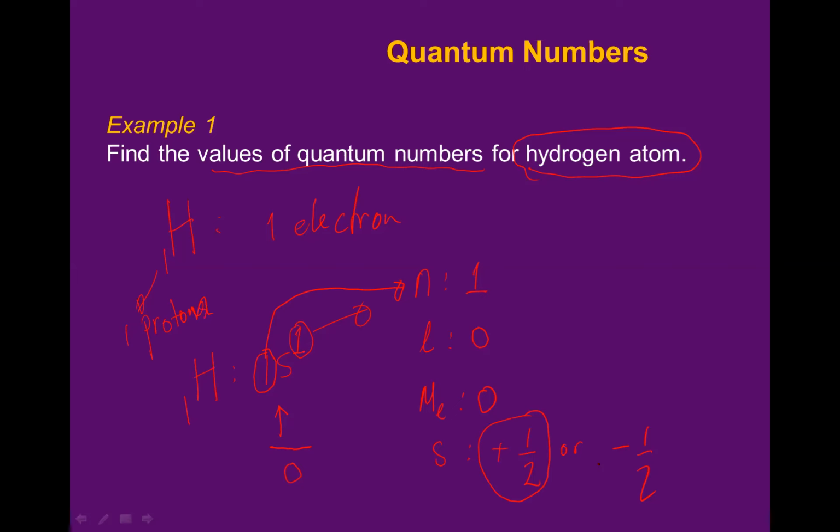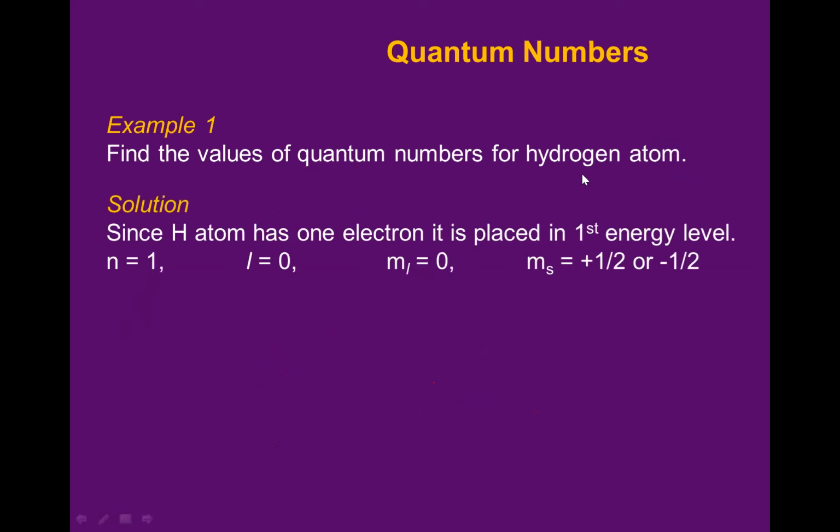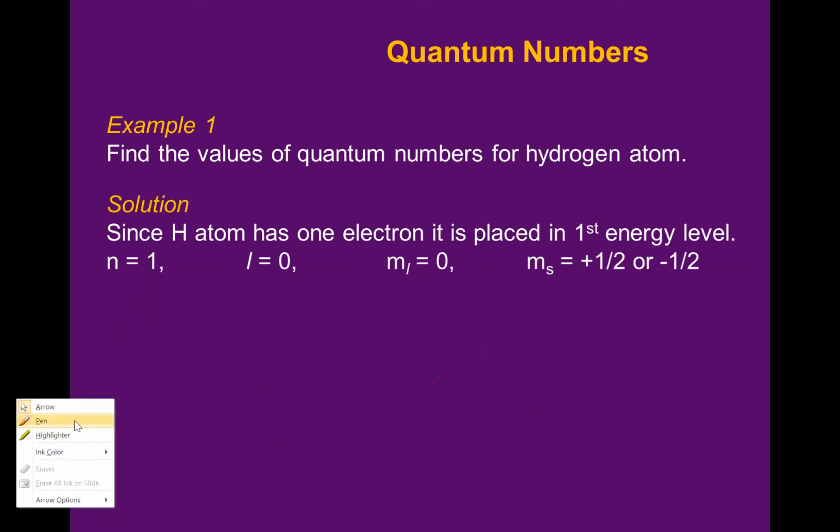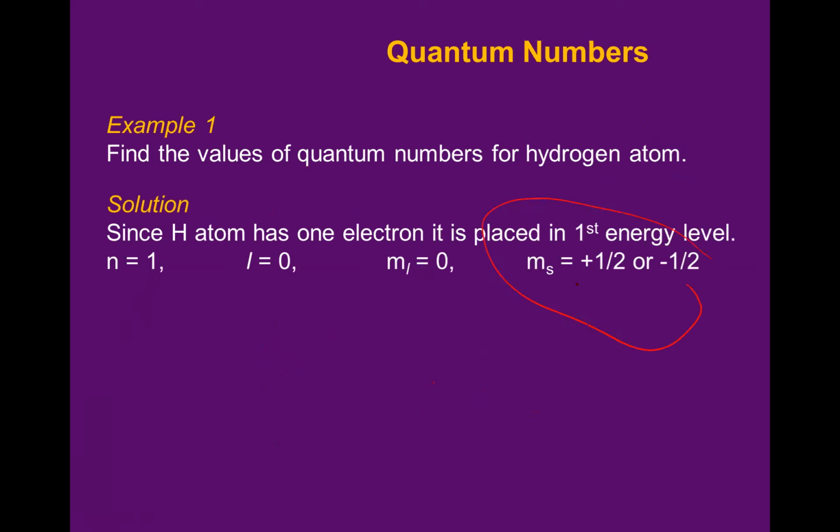Okay? Is it clear, guys? Okay, so this is the answer. If there is a possibility here, then this is the better choice. But even in multiple choice, sometimes you are not given the possibility like this. Maybe they will give only half or minus half. Then at that time, if there is only one electron, the first priority will be plus half. Okay? Clear?